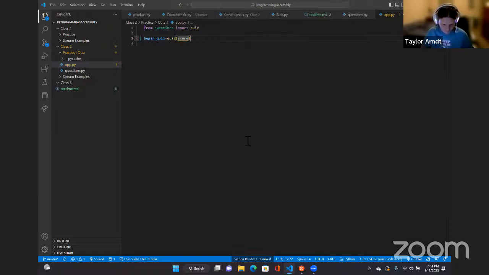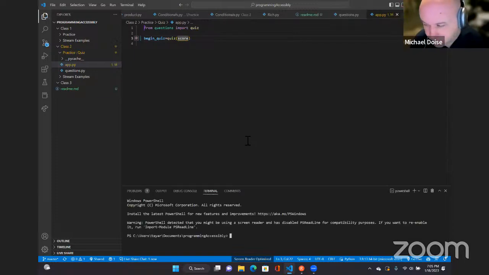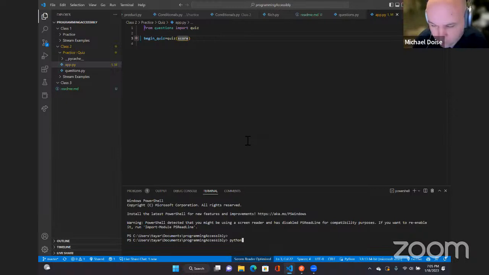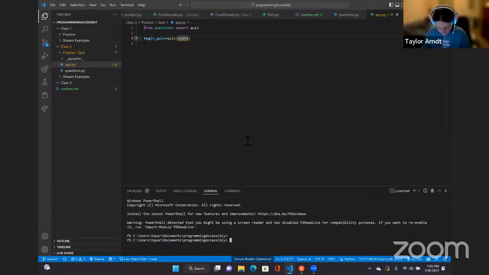That is the file. So is this runnable or not? Yes, because it shows you have an error. In the terminal, the path is C:\Users\Taylor\Documents\programming accessibly\python. Oops, no. I have to do cd.